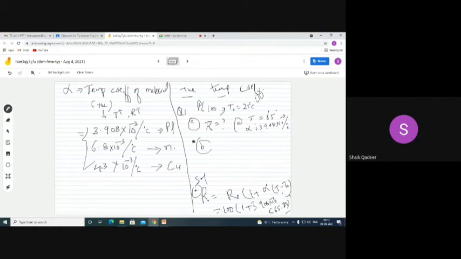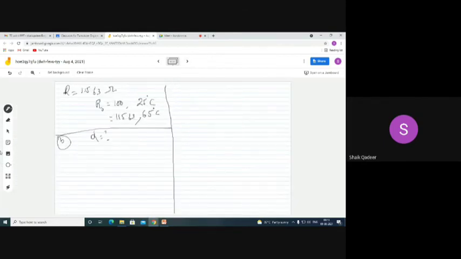If the thermometer has a resistance of 150 ohms, the meaning of this is that the thermometer's resistance has increased. Accordingly, how much is the increase in temperature that we need to calculate? Hope it is clear to everybody. If the thermometer has a resistance of 150 ohms, calculate the new temperature. What is the meaning of B?